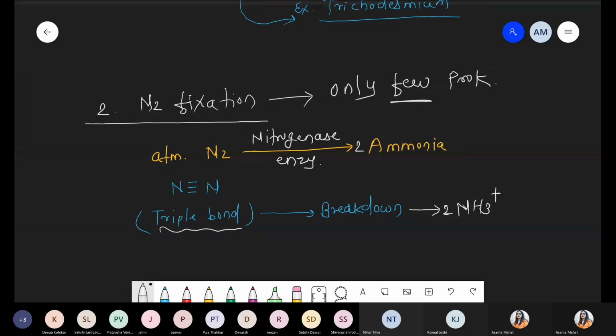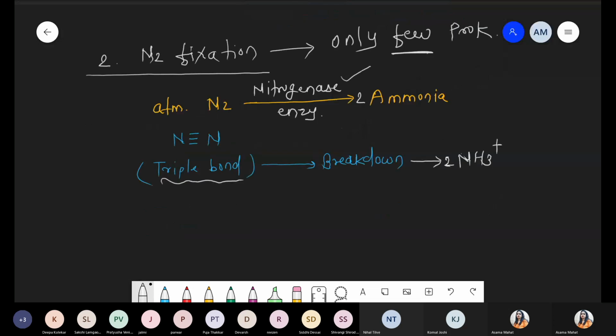We have to focus on the nitrogenase enzyme, which is responsible for nitrogen fixation. Please remember, nitrogenase is present only in a few prokaryotes. That's why such bacteria are called nitrogen fixing bacteria.